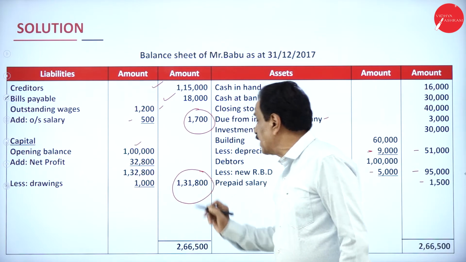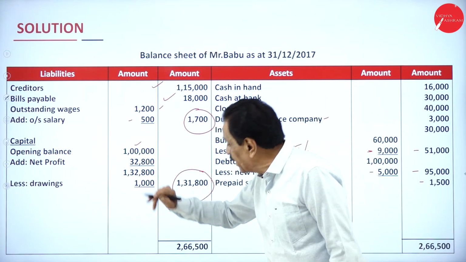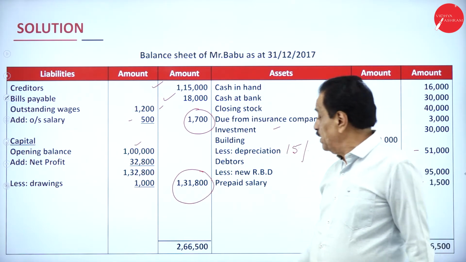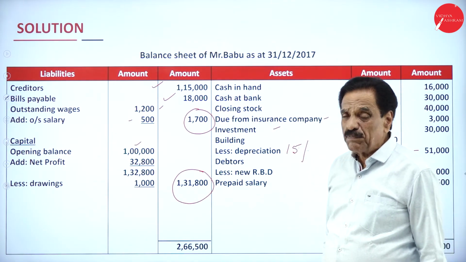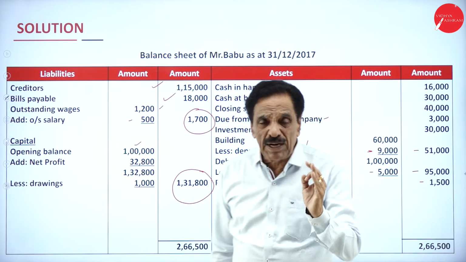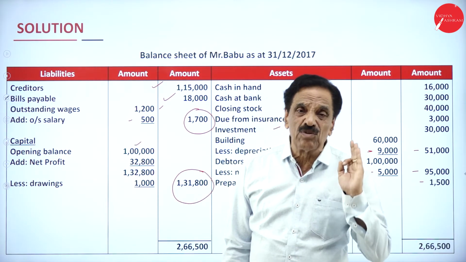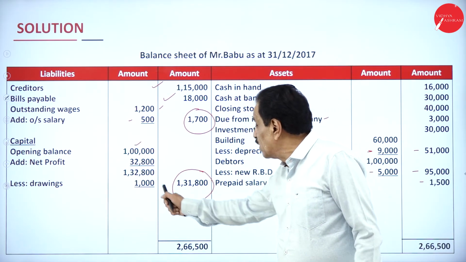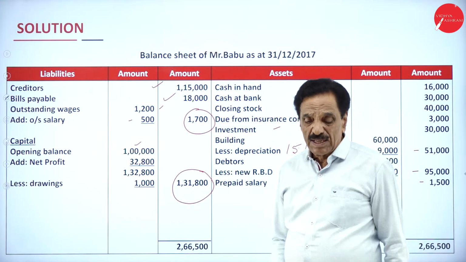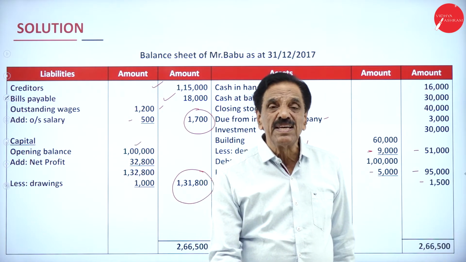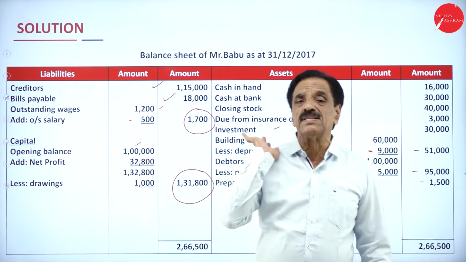1 lakh becomes 1,31,800 after drawing 1,000, since you earn a profit of 32,800. That means there is a sign of improvement. 1 lakh becomes 1,32,800. Out of that, 1,000 rupees has been drawn. The balance is 1,31,800. So there is an improvement.